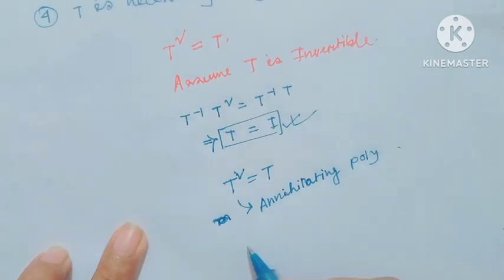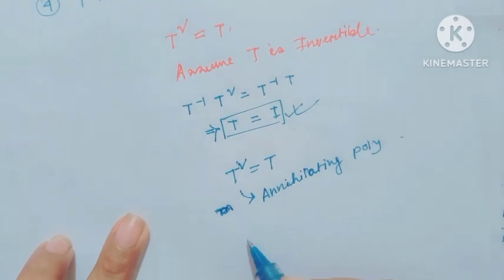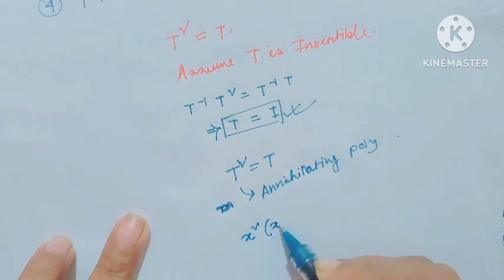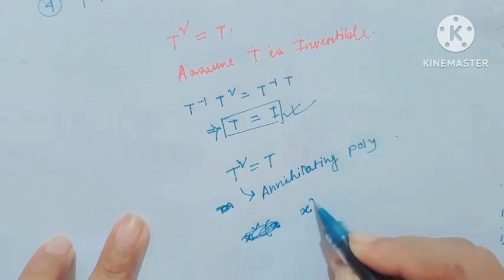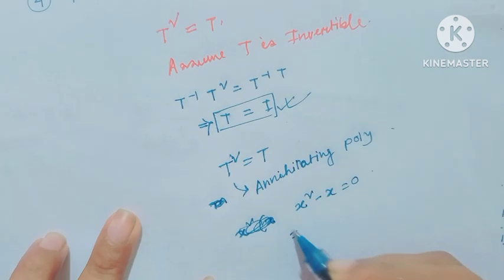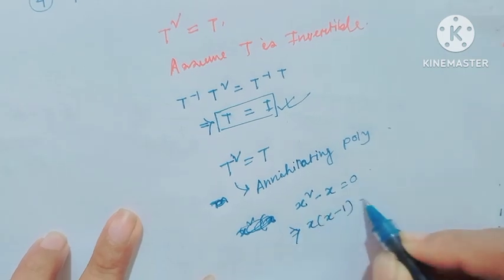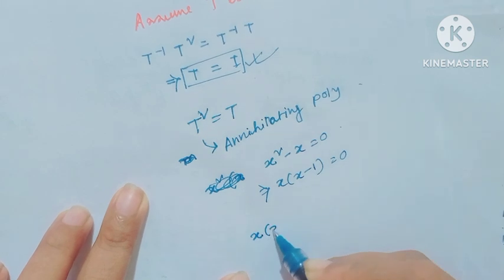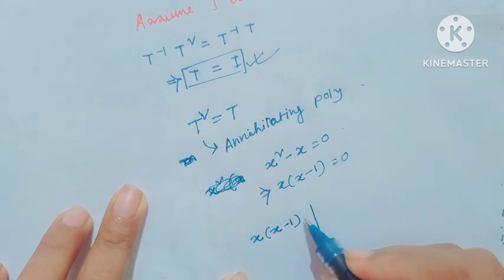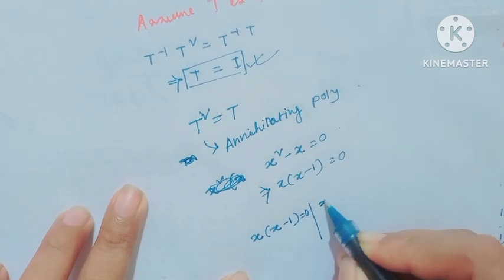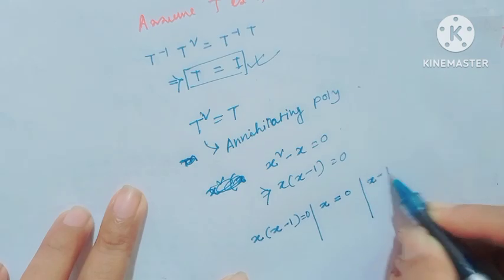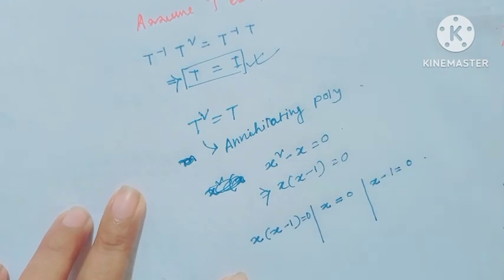Therefore, the possible minimal polynomial is x square minus x equal to 0, that implies x times x minus 1 equal to 0. Therefore, the possible minimal polynomials: one possibility is x times x minus 1, another possibility is x equal to 0, another possibility is x minus 1 equal to 0.